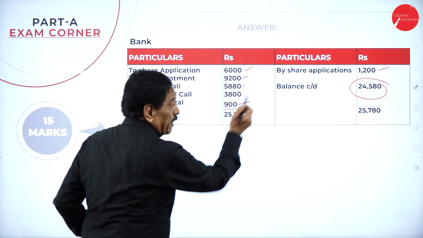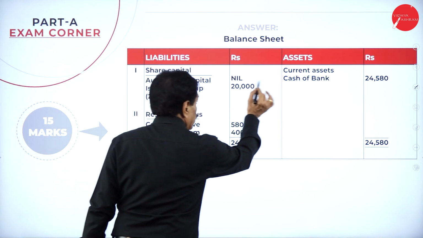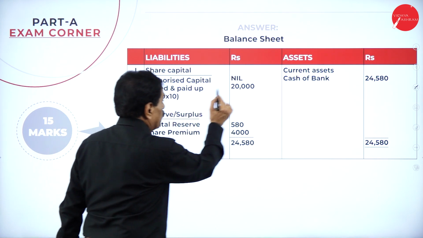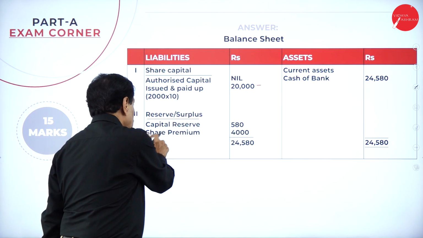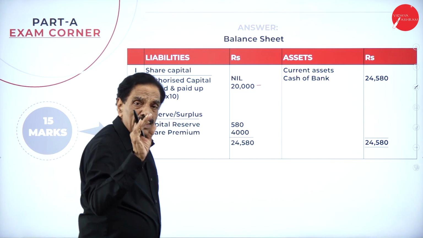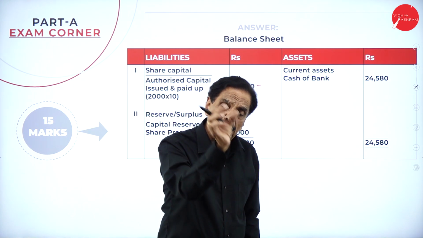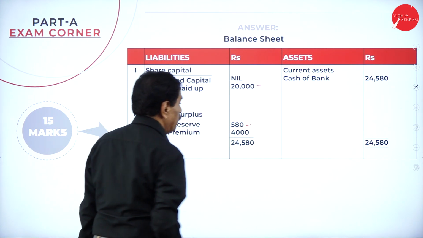In your cash at bank, how much you got? 24,580. Then there is authorized capital, issued and paid up: 2,000 shares of 10 each, 20,000 we have received. The second heading is reserve and surplus. Here we'll get only 2 points. Which are the 2 points? One is the share premium, one is the capital reserve. In the last entry, we got a capital reserve of 580.